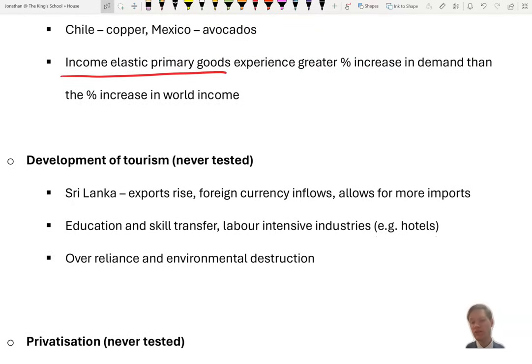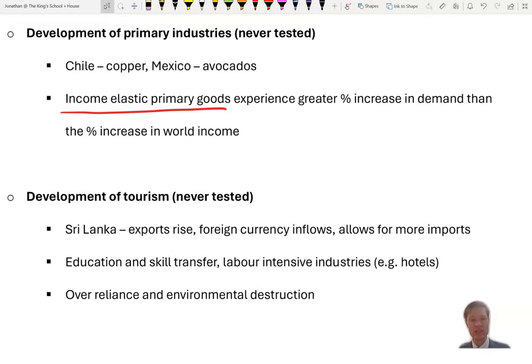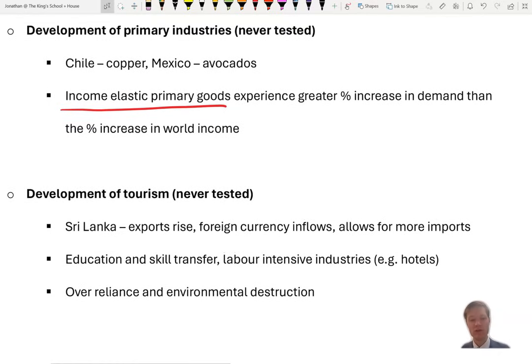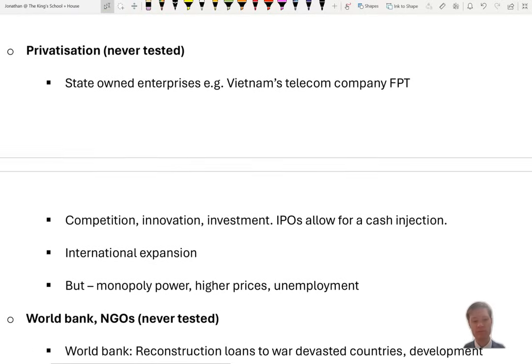Tourism, I think this actually has been tested now I think about it, but for example in Sri Lanka, you just need to link it to exports, and you get foreign currency, and that allows more imports as well, possibly diversification. You might get education and skill transfer, and labour-intensive industries like hotels will create lots of employment. But we saw with Sri Lanka and Egypt and such countries, if you are over-reliant, then that might result in large recessions and depressions, and it could cause environmental destruction.